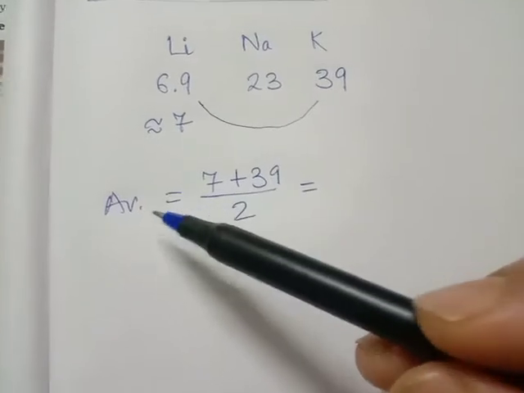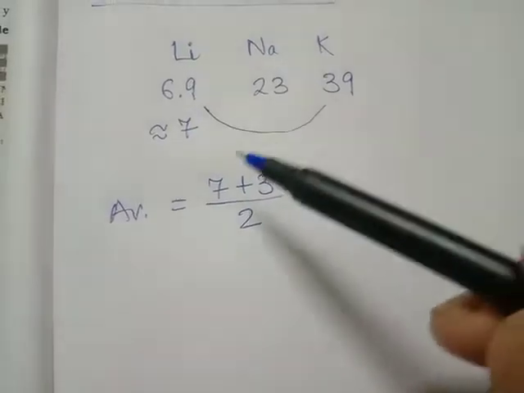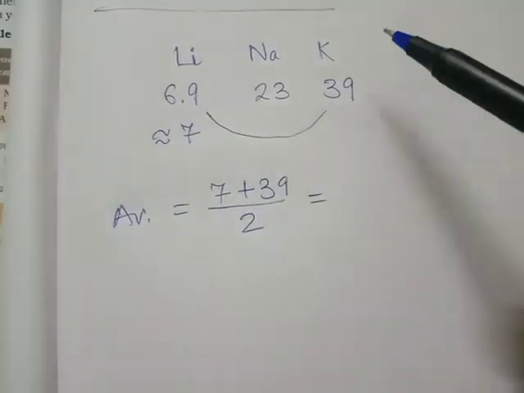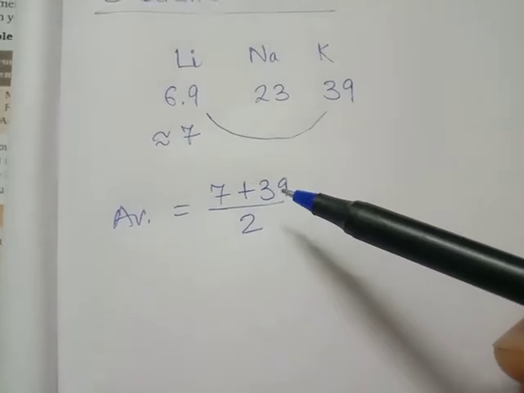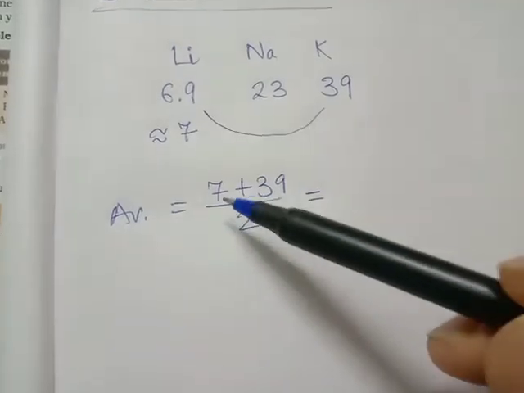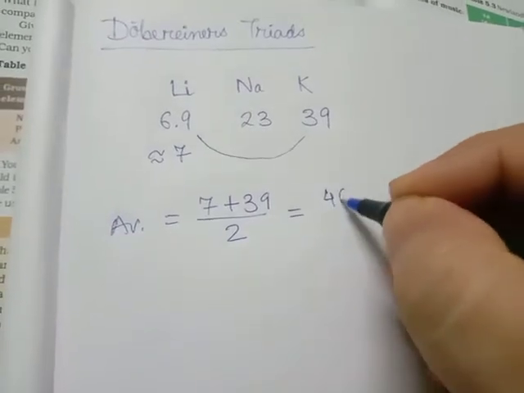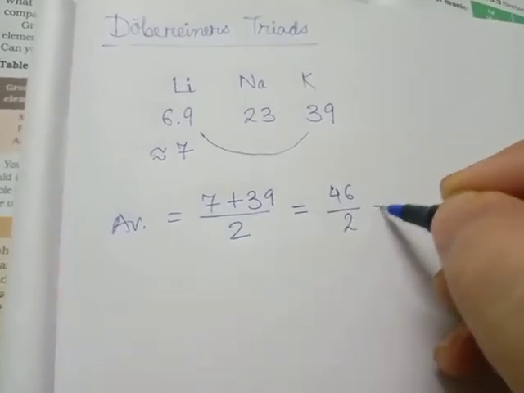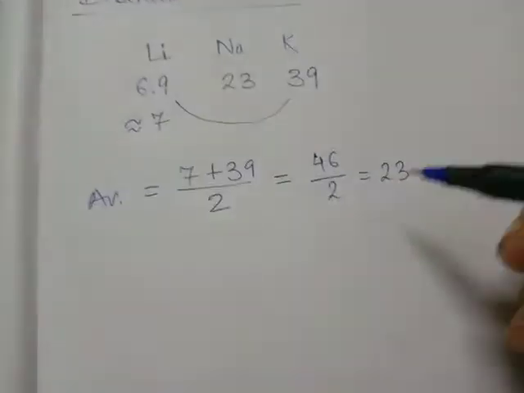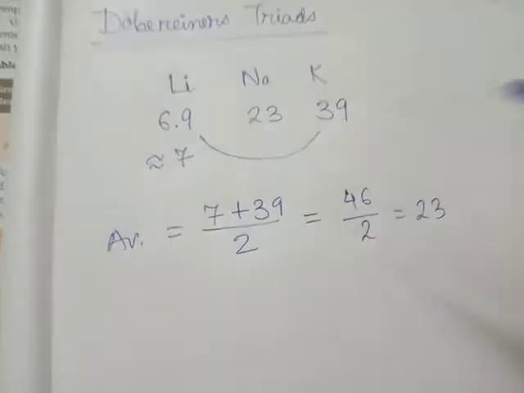So we will find out the average of lithium and potassium. Lithium is 7, potassium is 39. The average of 2 numbers is the sum divided by 2. So 7 plus 39 divided by 2. 7 plus 39 is equal to 46, divided by 2, and that gives us 23, which is the atomic mass of sodium.